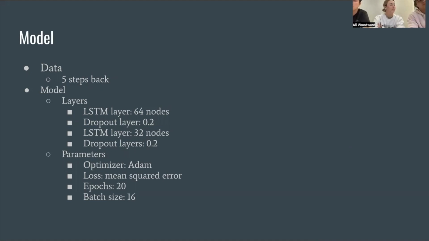For a lot of those parameters, we did change them, and it didn't have a whole lot of effect on the model. We tried more epochs, different sized LSTM layers, more dropout, less dropout, more layers, and it all seemed pretty much the same. So we ended up sticking with this relatively simple model, because it was quicker to train and just made the most sense for us.